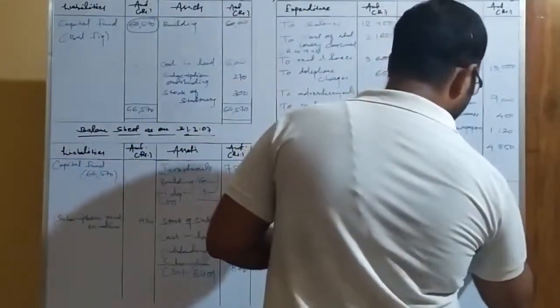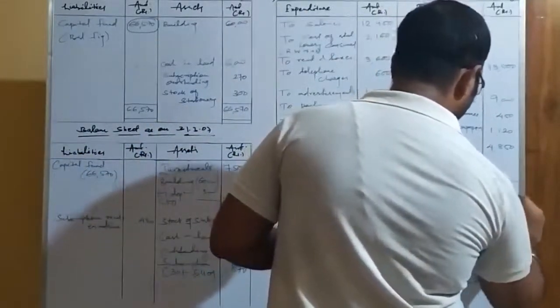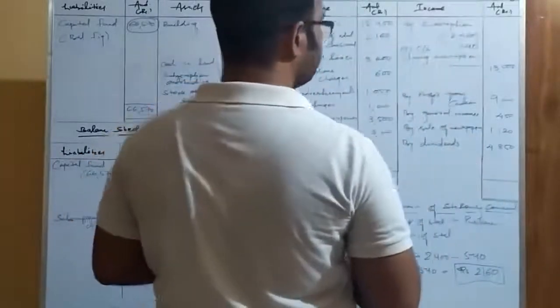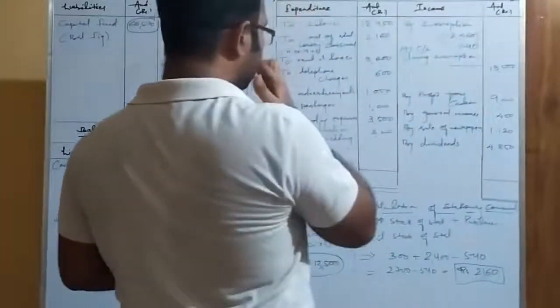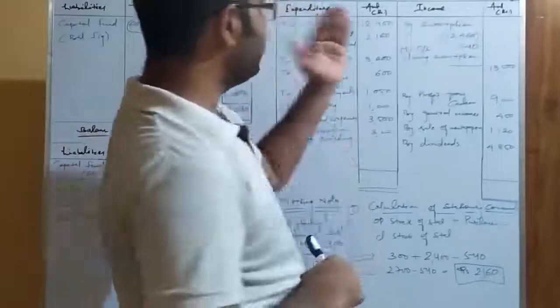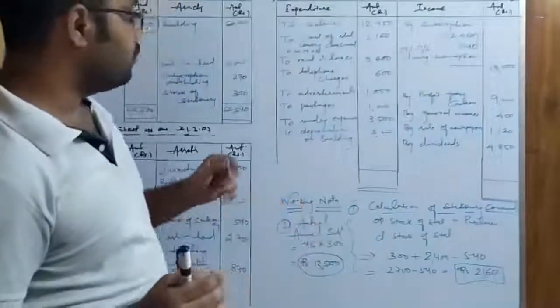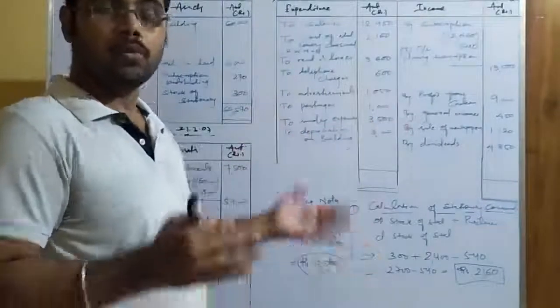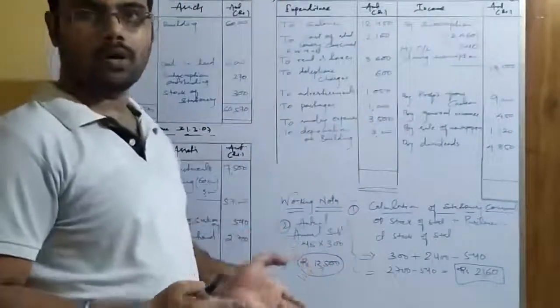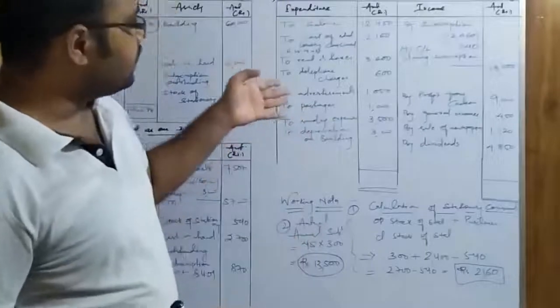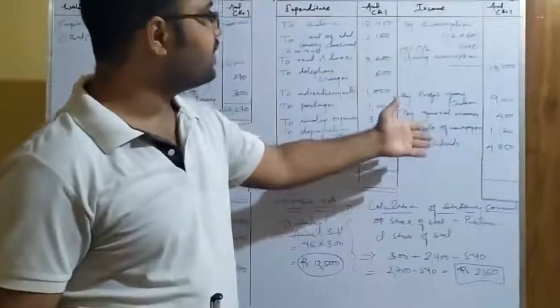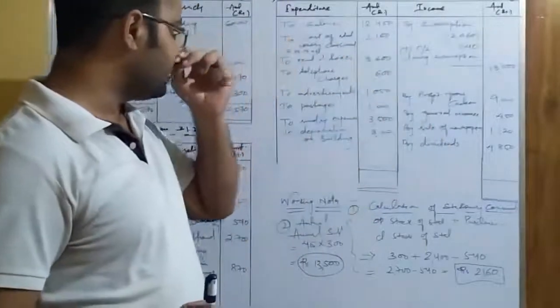Once you understand, you can present it as you like in your notebook. Okay. So let us see. As you can see, the income side is more than the expense side. Okay. If you want, you can make the totaling of both. That I am going to do also, to show you how to calculate. Okay. But as you can see here, the total of the credit side, or the income side, is more than the expenditure side.